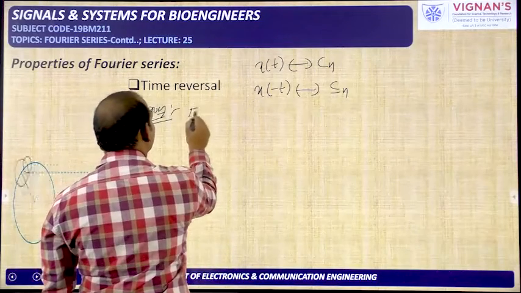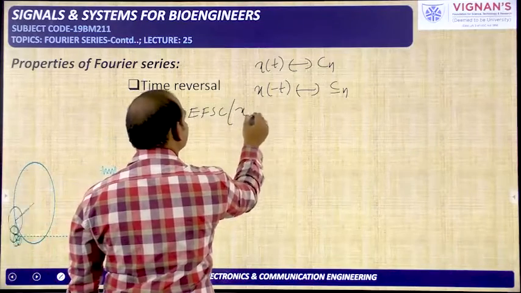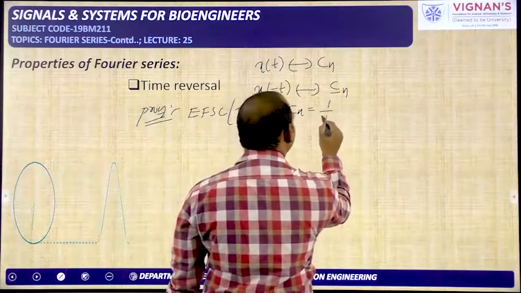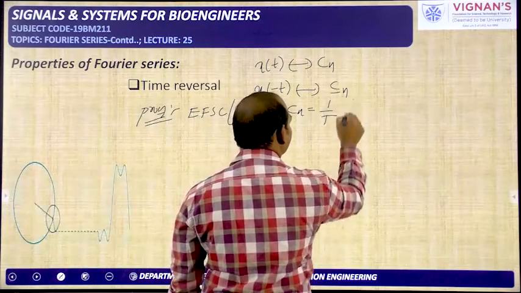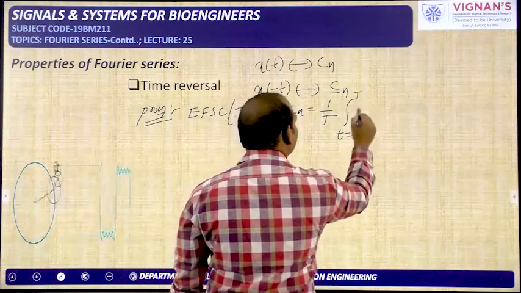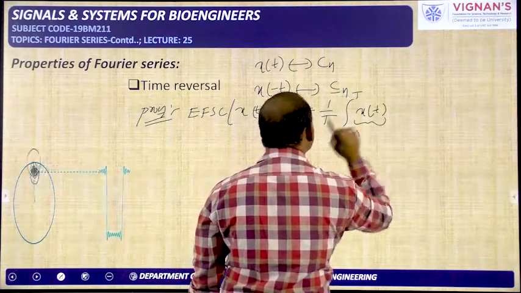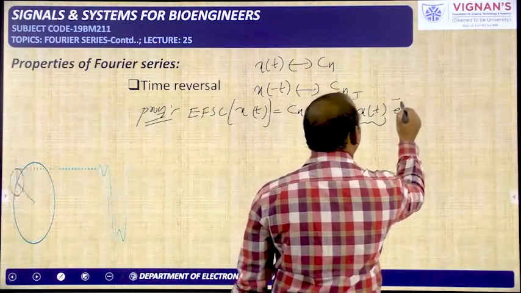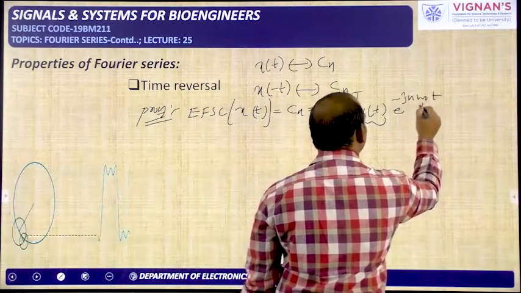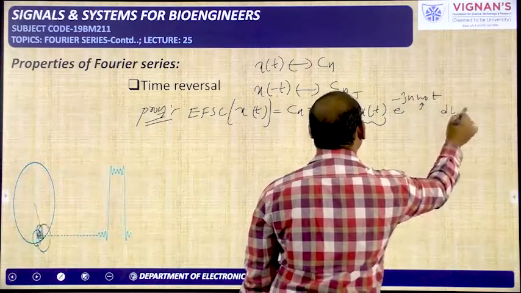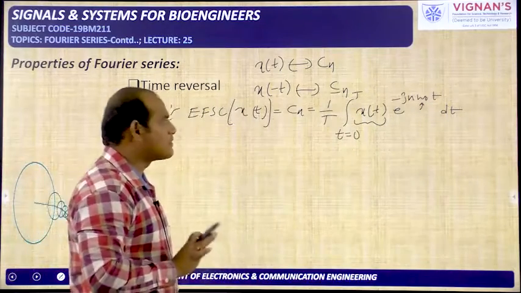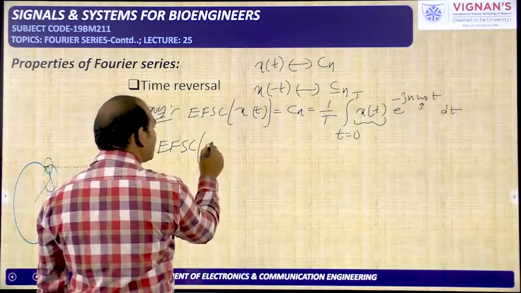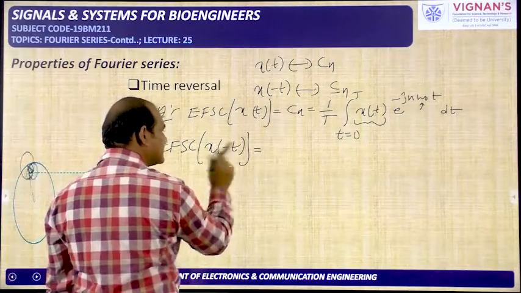So the exponential Fourier series coefficient of the signal x of t is given by Cn, that is equal to 1 by time period of the signal x of t, that is 1 by T, integral over 1 period. Here the signal has to be written, for which we need to find the exponential Fourier series, and e power minus jn omega naught into t. This omega naught is the fundamental frequency of the signal x of t only. Generally we will write the coefficient formula like this. But now we need the exponential Fourier series coefficient of x of minus t. Okay, this is the signal now.